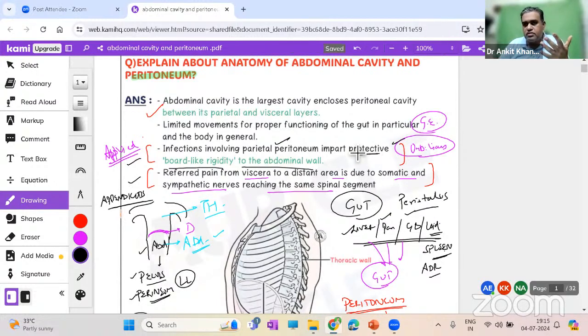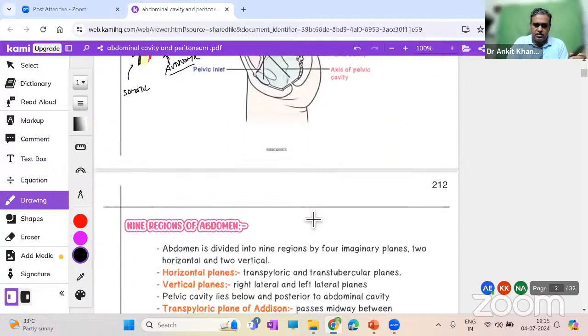Similarly, you will see a lot of things which are going to be practically very useful. Let me tell you, no matter which stream of science you pick up in your PG, or which practice you do after MBBS, once you sit in an OPD, either in a hospital or your own private clinic, pain abdomen is one of the most common symptoms which a patient will come to you with on a regular day-to-day basis, right? So you should know which areas are involved, which we'll discuss later. Pain abdomen is such a broad term, and a lot of patients are going to come to you with that issue. Okay, fair enough. Let's move down.